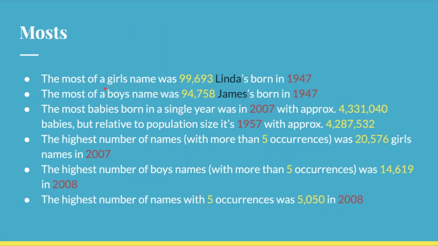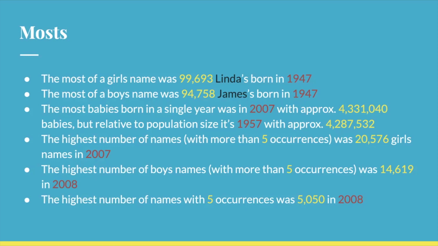So now I have a couple of the mosts here. So the most girls receiving a single name was 99,693 Lindas, born in 1947. And the most boys receiving a single name was 94,758 James, born in 1947 as well. The most babies born in a single year was 2007, with approximately 4.3 million babies. But relative to population size, it's 1957, with also approximately 4.3 million, but still slightly less than 2007.